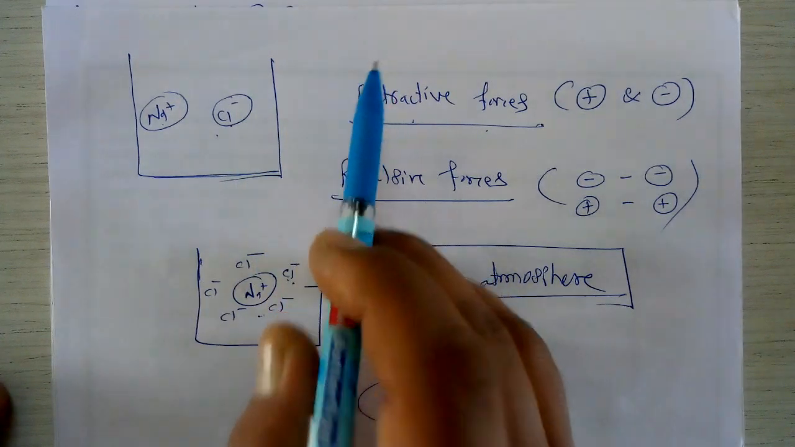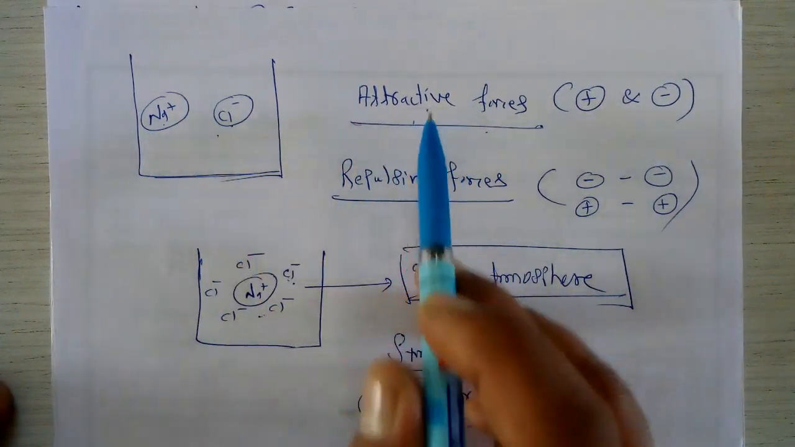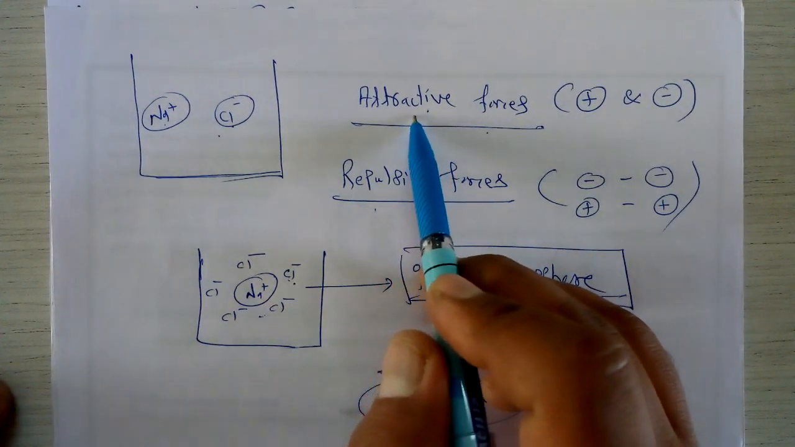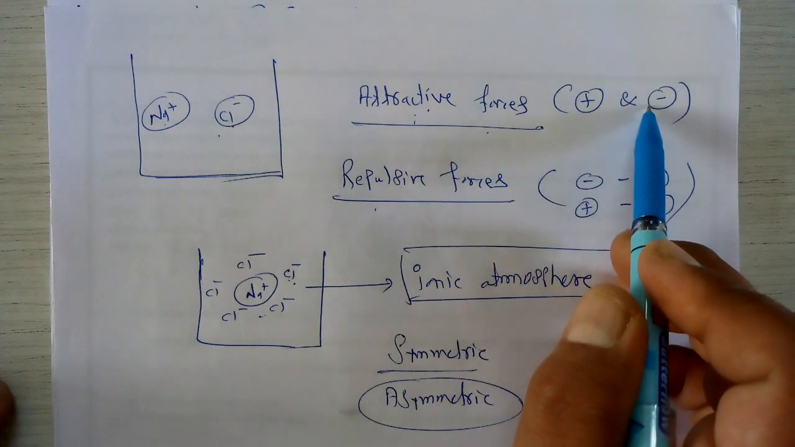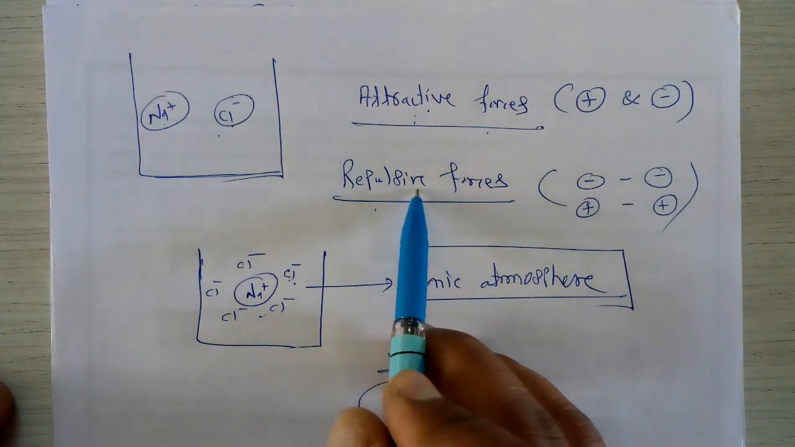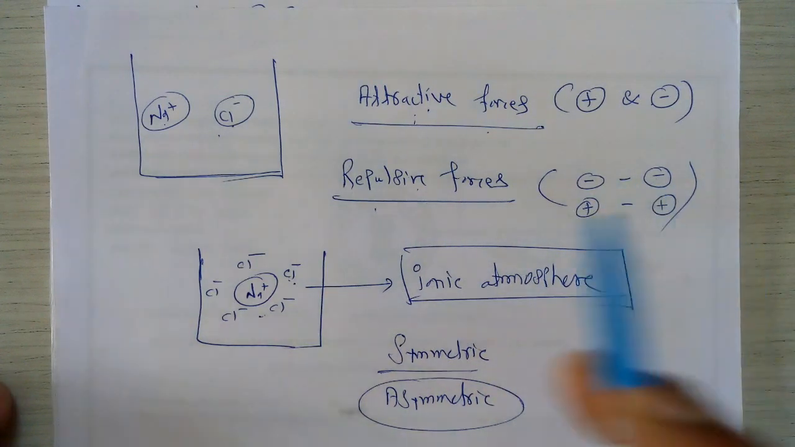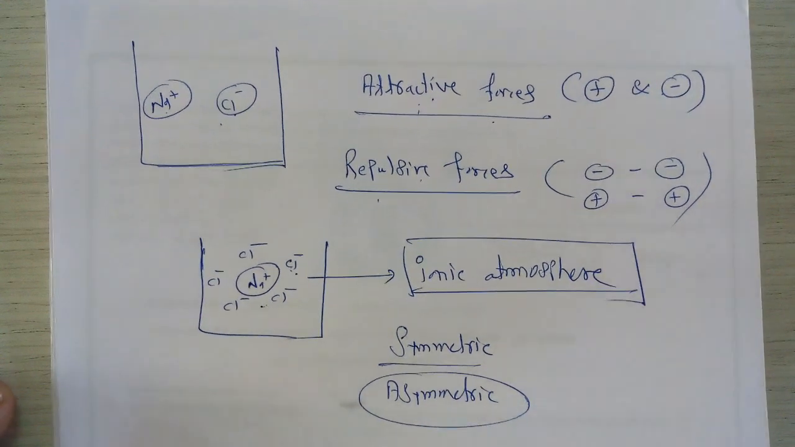So two types of forces are there between these ions, called the attractive forces and repulsive forces. These attractive forces are operative between the oppositely charged ions in a particular solution, while the repulsive forces are operative between the similarly charged ions. So these two types of forces are operative in a particular electrolytic solution.